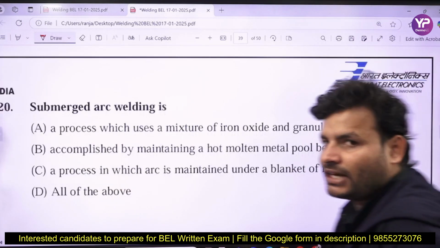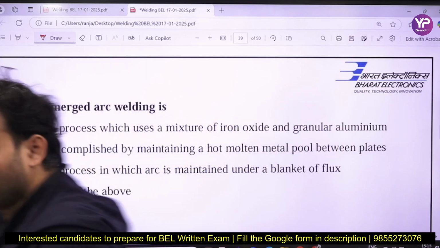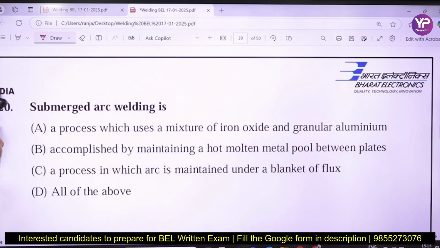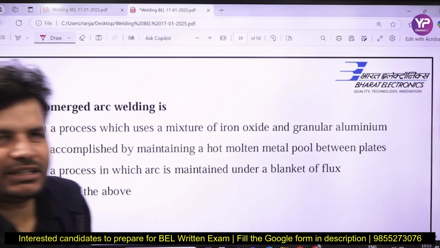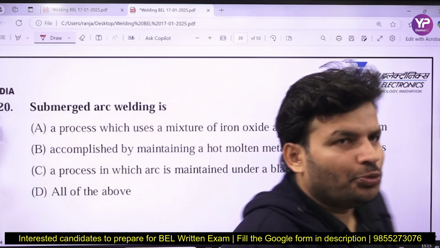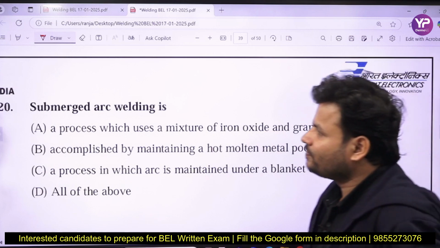Now next question is that submerged welding is what? What is the submerged welding? A process which uses the mixture of iron oxide and granular aluminum, accomplished by maintaining a hot molten pool between plates, a process in which arc is maintained under the blanket of flux, or all of the above. So what will be the answer, my dear friends? Anybody? What will be the correct answer for that one?